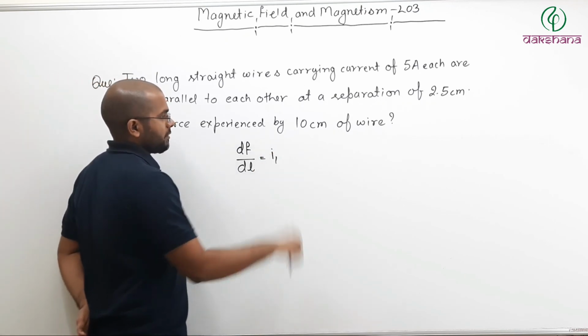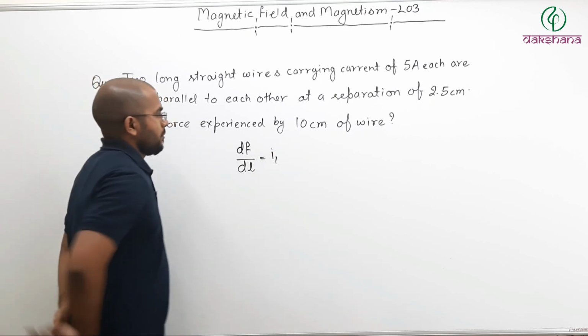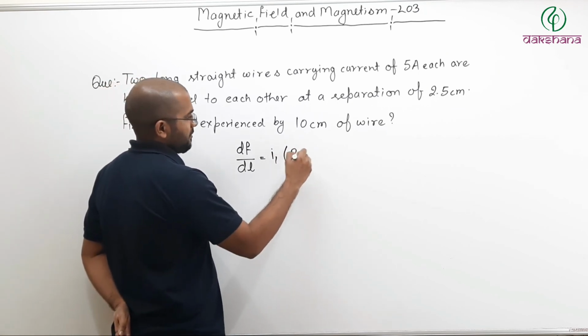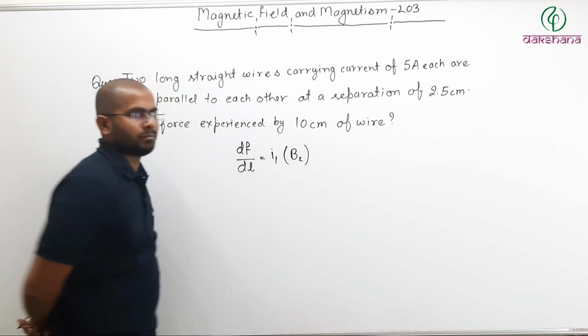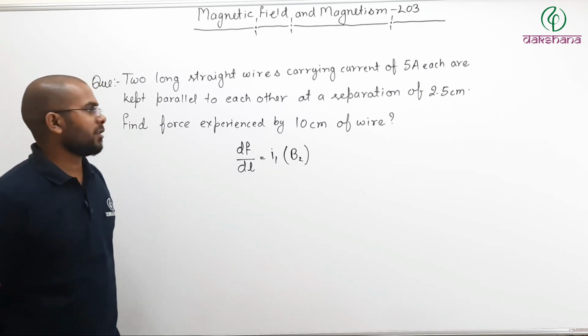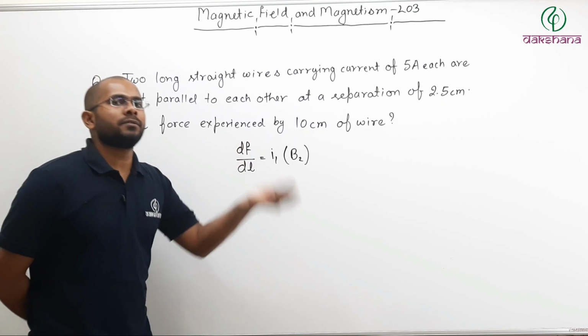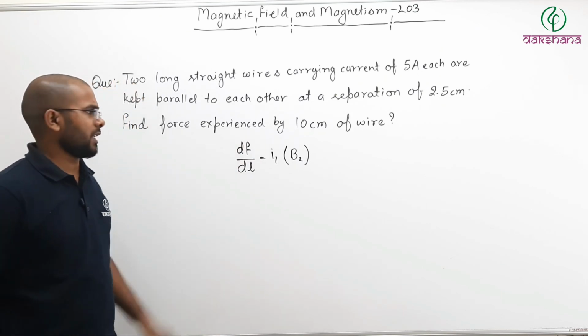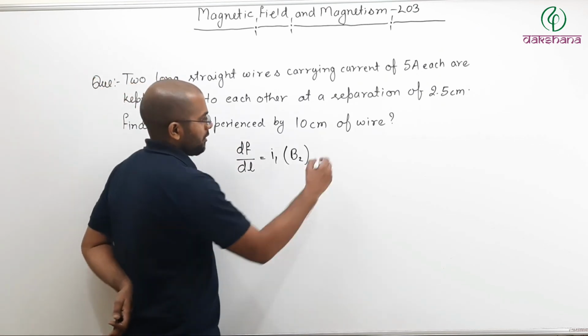Current of the first wire multiplied by magnetic field due to the second wire, or current of the second wire multiplied by magnetic field of the first wire. Any one you can write.